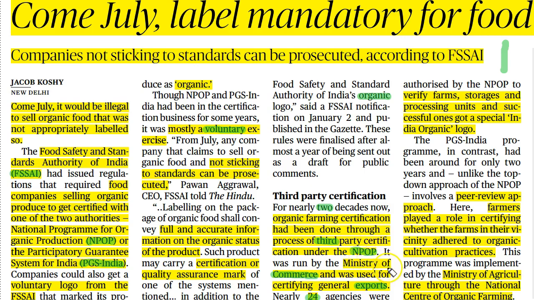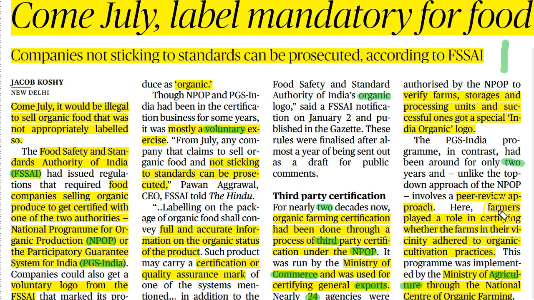Now let us see how the Participatory Guarantee System for India works. Actually, the Participatory Guarantee System for India has come into existence only in the past 2 years. It is run by the Ministry of Agriculture through the National Center of Organic Farming, and it works under the peer review approach.